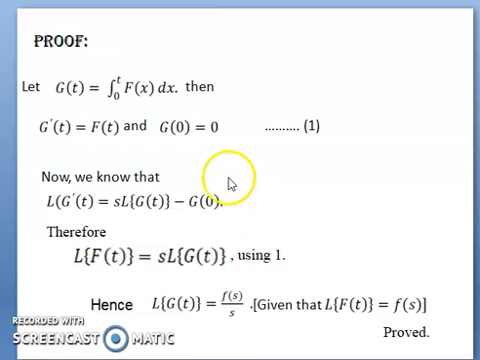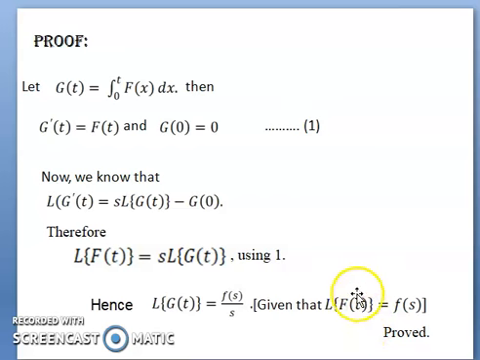Therefore, by equation 1, because g(0) equals 0, the first derivative statement becomes L of f(t) equals s times L of g(t). Therefore, we get L of g(t) equals F(s) divided by s, because L of f(t) equals F(s). So this is the proof of the integral theorem of Laplace transform.